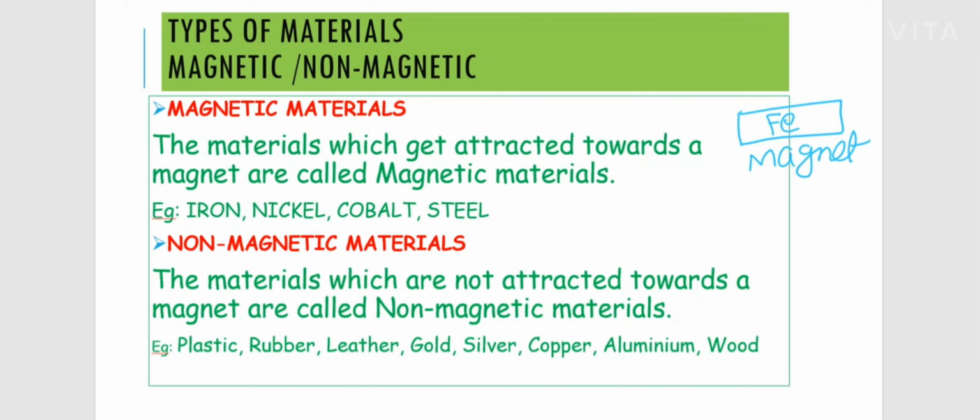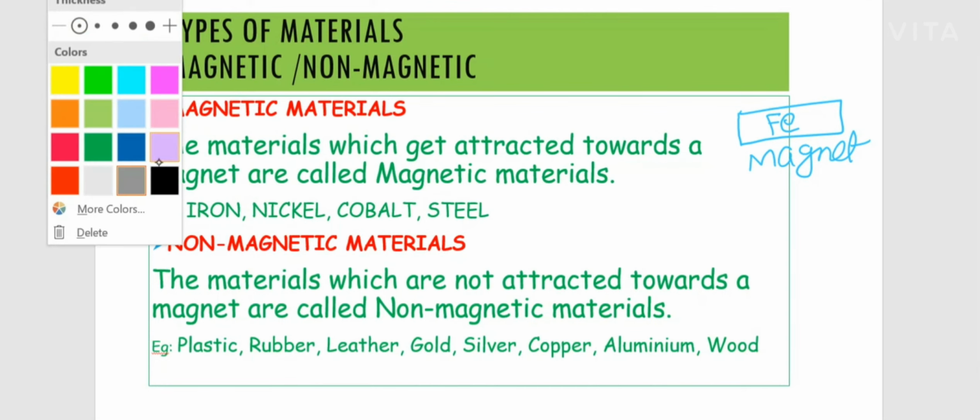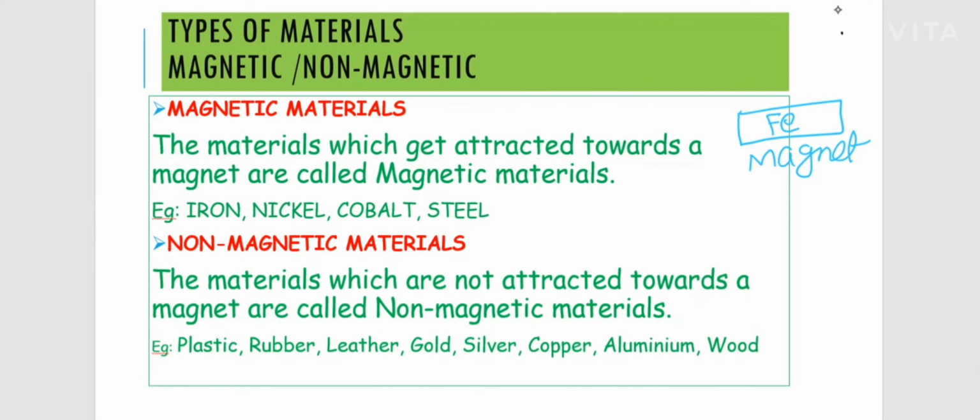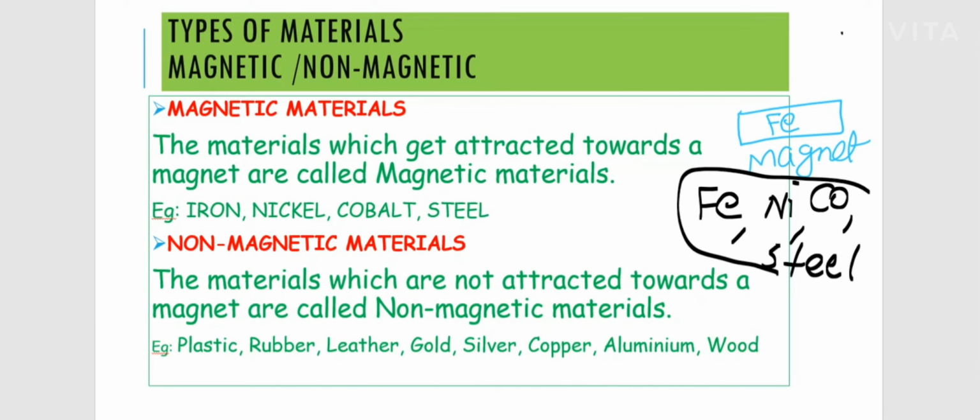If you hold this magnet, you can see some materials getting attracted towards it. What are the materials? Any iron, nickel, cobalt or steel materials. All these materials have some attraction towards the magnet.